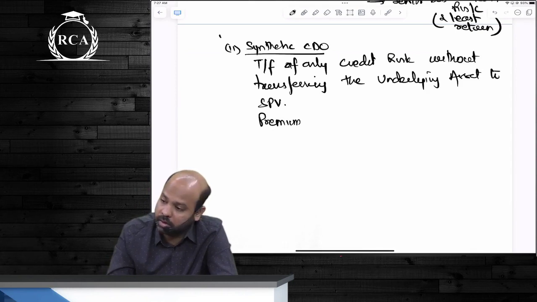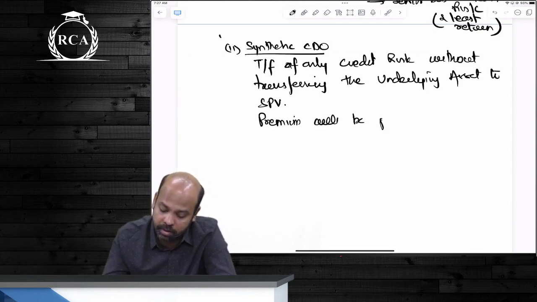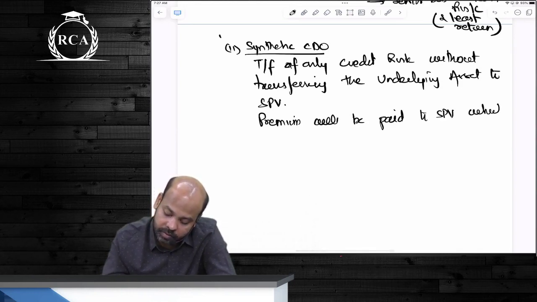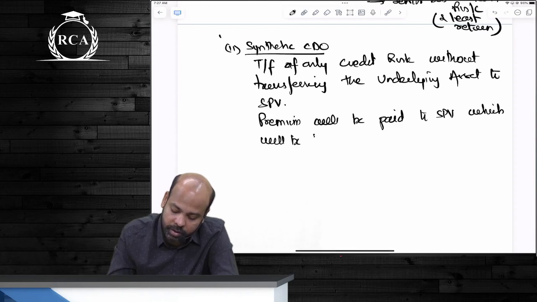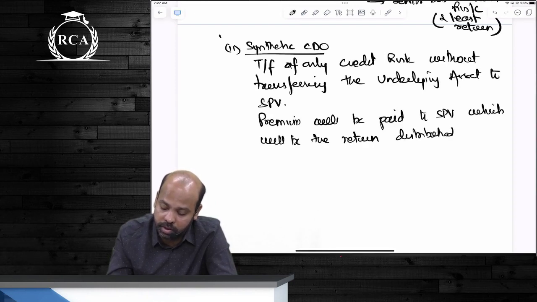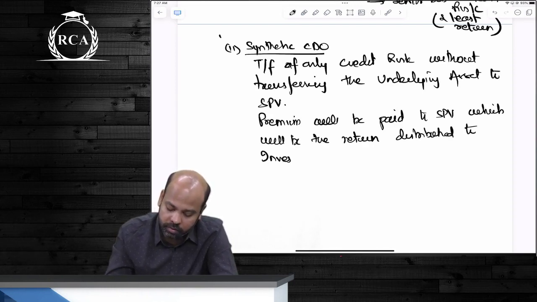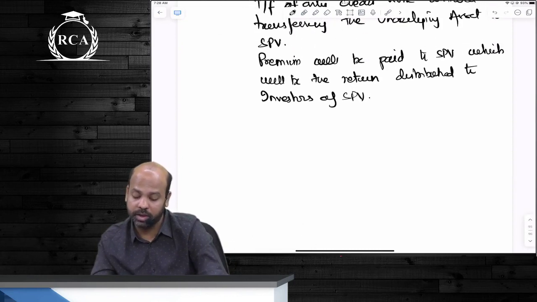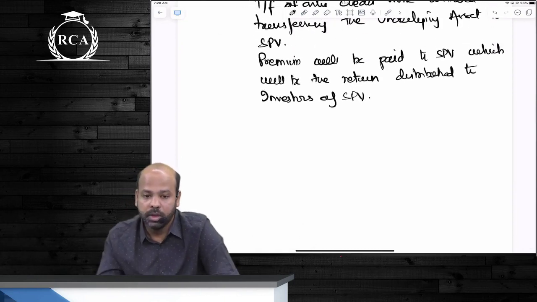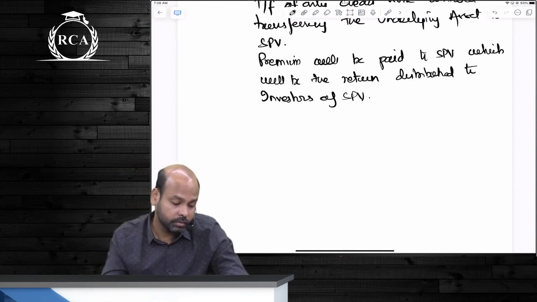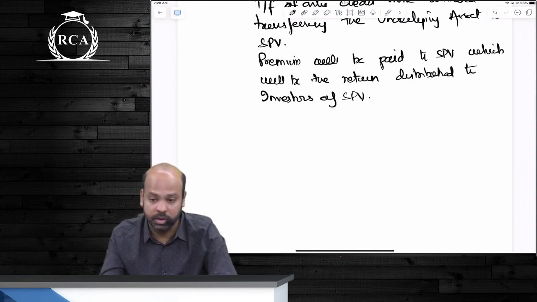Premium will be paid to SPV, which will be the return distributed to किसको बेटा? Investors of SPV. Premium will be paid to SPV guys, which will be the return distributed to the investors of SPV. Are we clear about this?